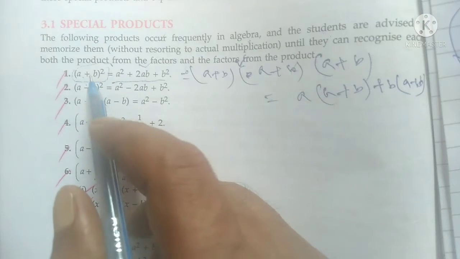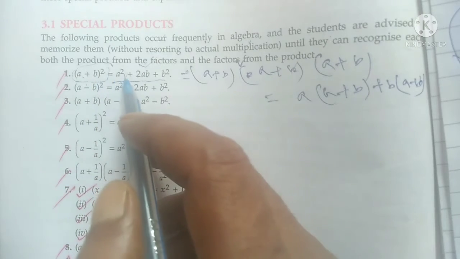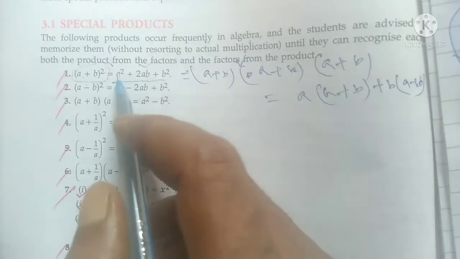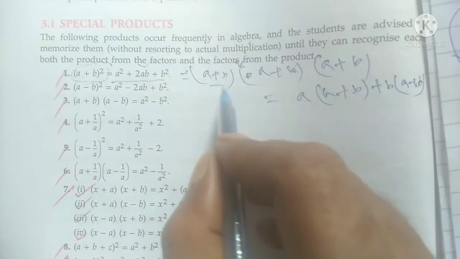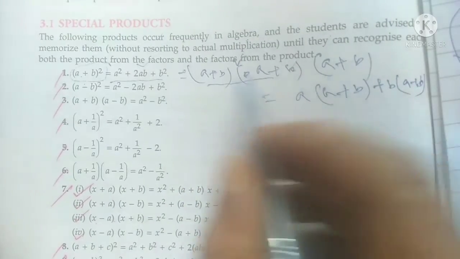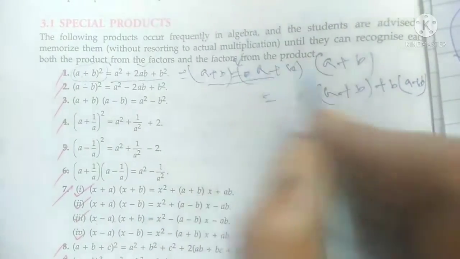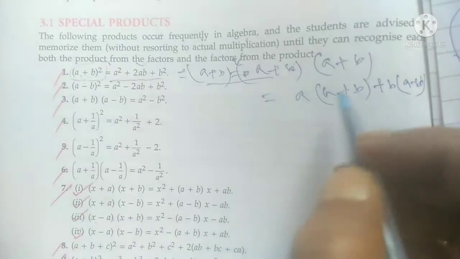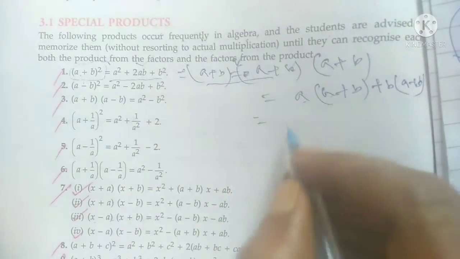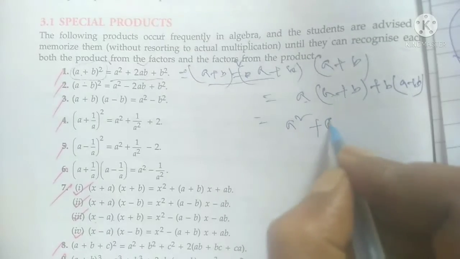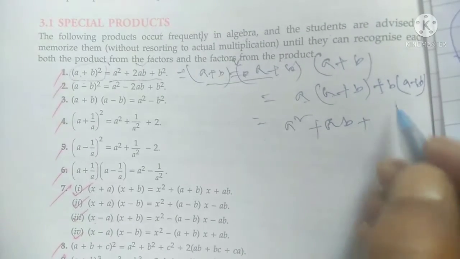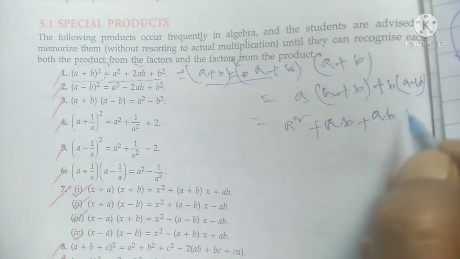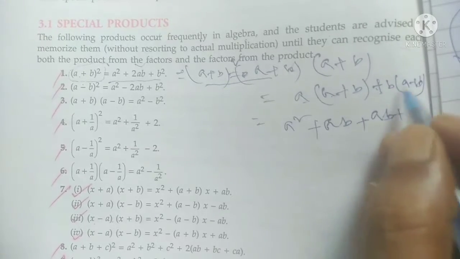How to get (a + b) whole square equal to a square plus 2ab plus b square, if you know, then you can see I already explained it in this video, but it is a lengthy method. Okay, a square plus ab, again b into a plus ab, b into a, that means ab, plus b square.